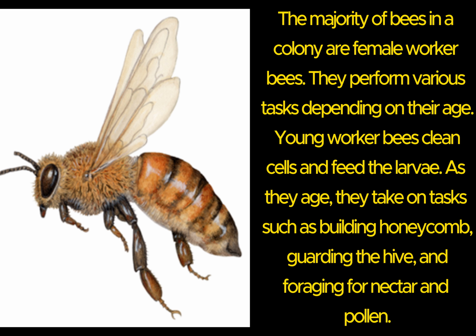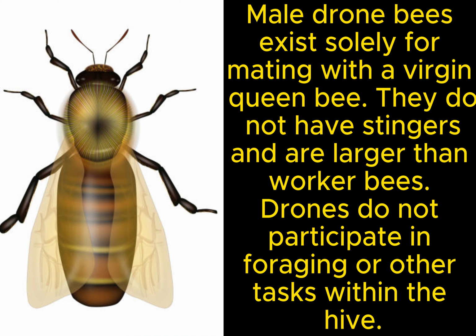Number 5. Adult drone bee. Male drone bees exist solely for mating with a virgin queen bee. They do not have stingers and are larger than worker bees. Drones do not participate in foraging or other tasks within the hive.